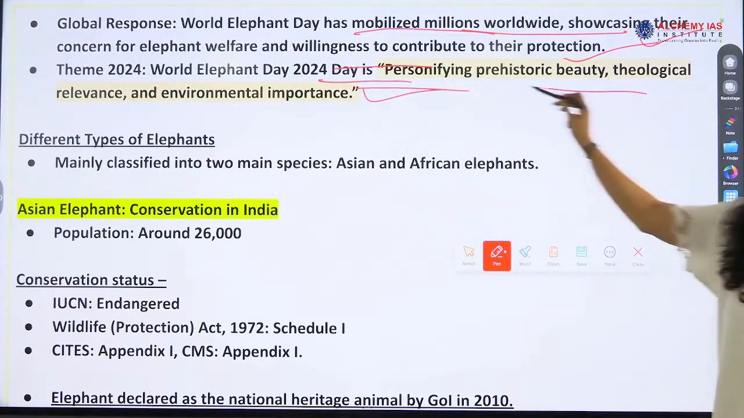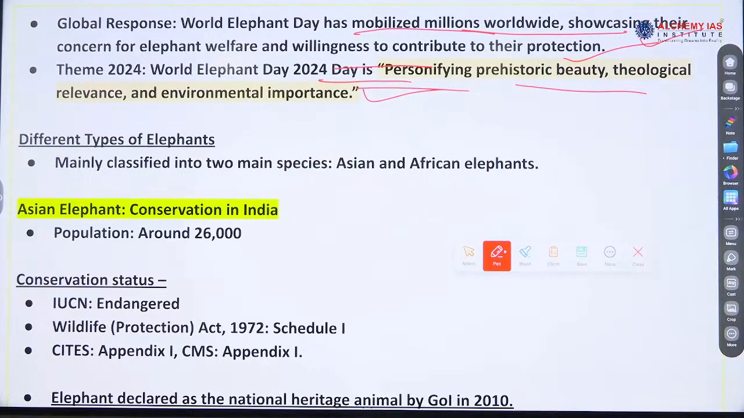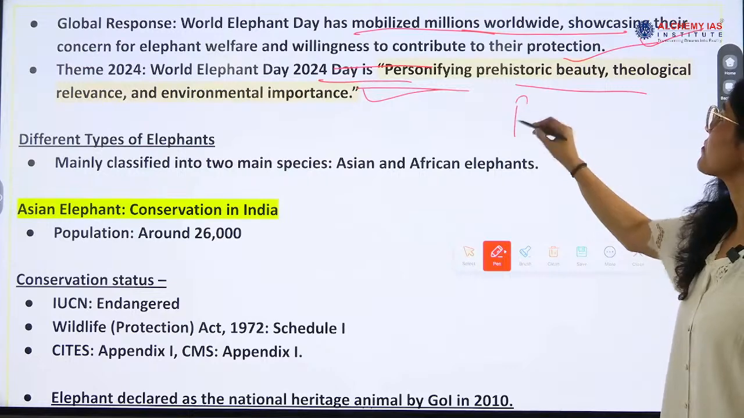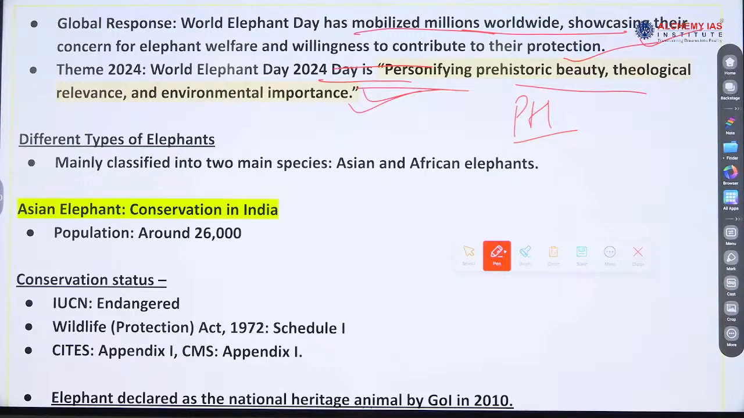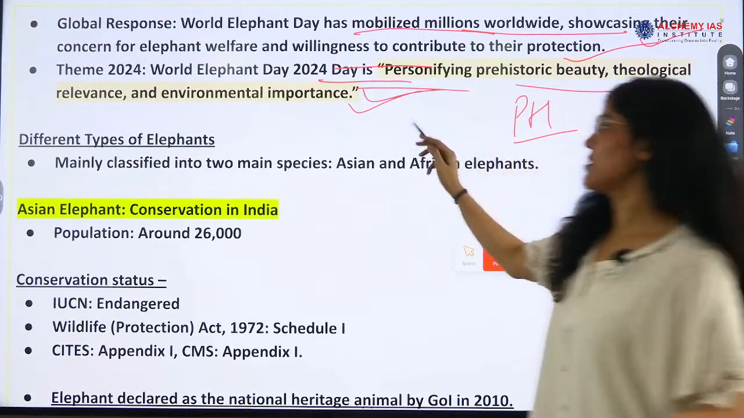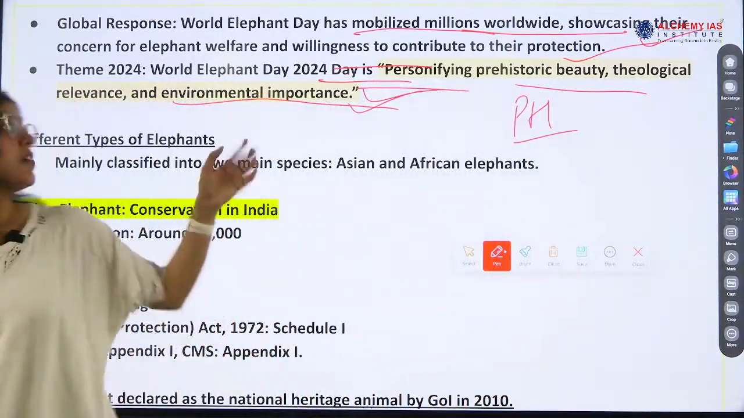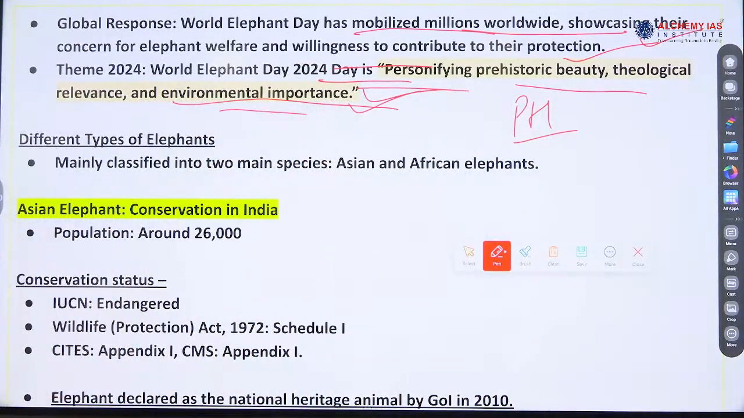Theme is what? Theme is important. 2024 theme is personifying prehistoric beauty, theological relevance and environmental importance. Why this theme has been chosen? Do the research, okay? Environmental importance. They are very important in the environment, okay? Many roles they play. Different types of elephants are there, classified into two main, Asian and African elephants.